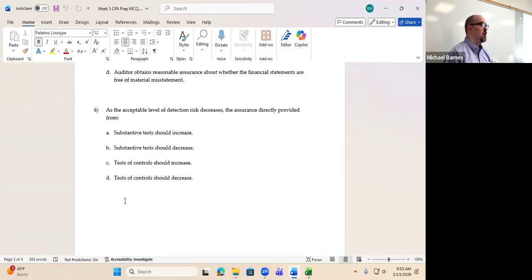All right. So in other words, in order to establish detection risk, we need to know what test of controls tells us. Because remember, detection risk is predicated on inherent risk and control risk. And control risk is finally determined by completion of test of controls. So basically, test of controls has to be completed before we can actually determine detection risk. So can we change test of controls in response to detection risk? Not unless you have a time machine.